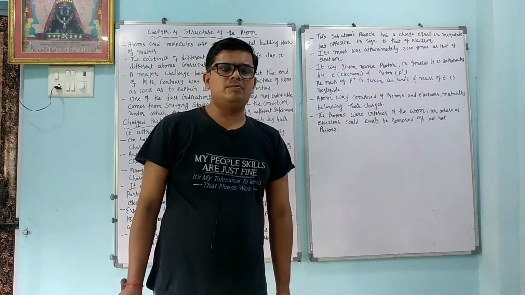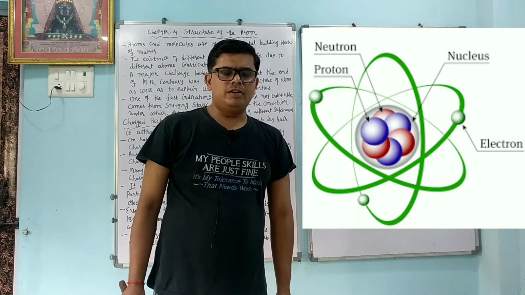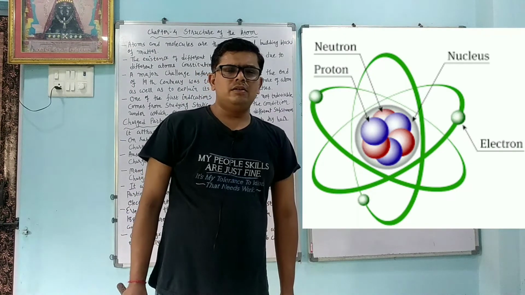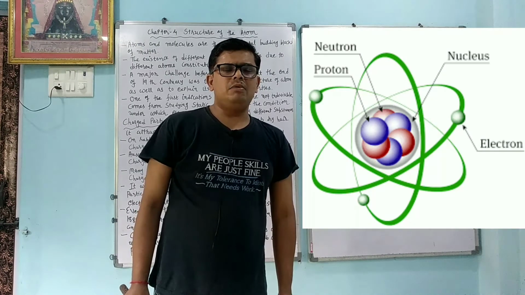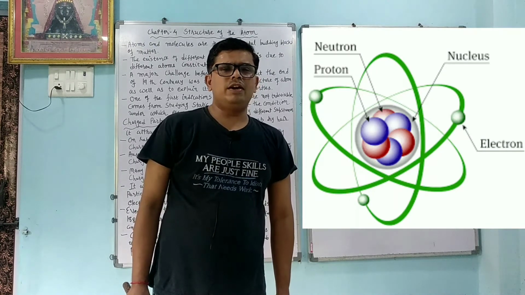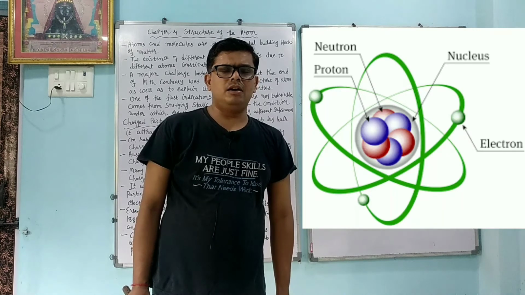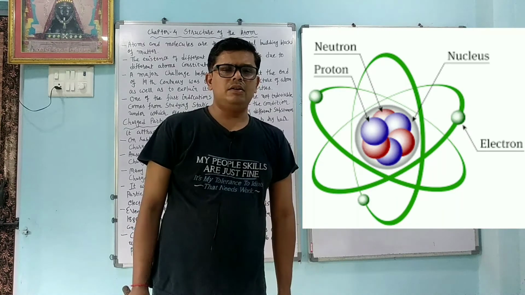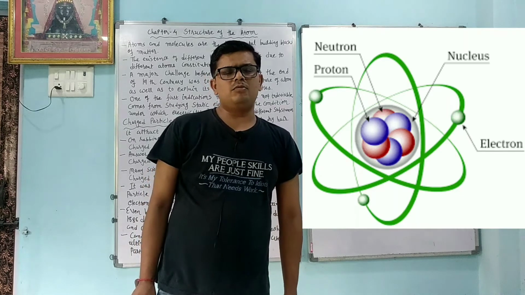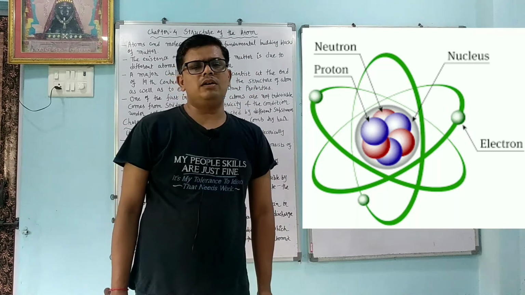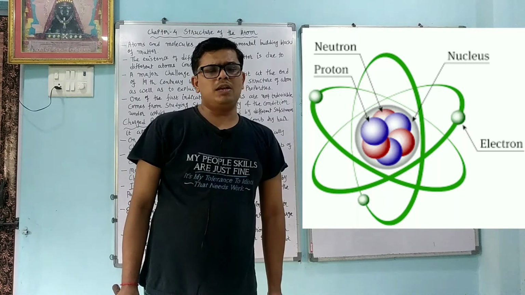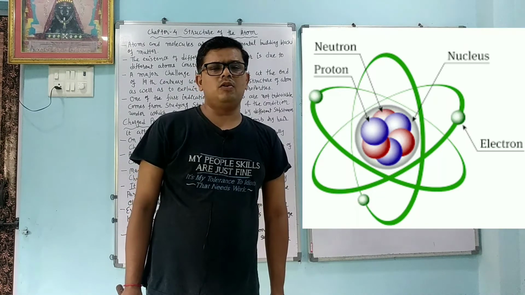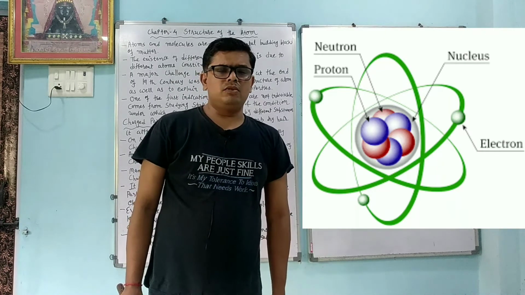Today we will start chapter number 4, the structure of atom. Dear student, we know that whenever we divide any matter, the last part available is called atom. The meaning of atom is uncuttable, unbreakable or indivisible. But by the discovery of electron, proton and neutron, we come to know that atom is divisible. It is divided into many particles, but we are going to learn only 3 particles. They are called electron, proton and neutron.